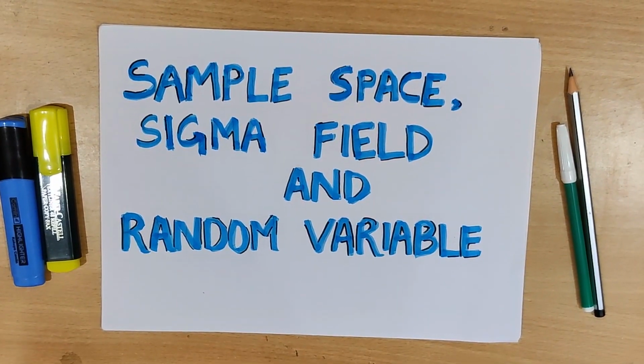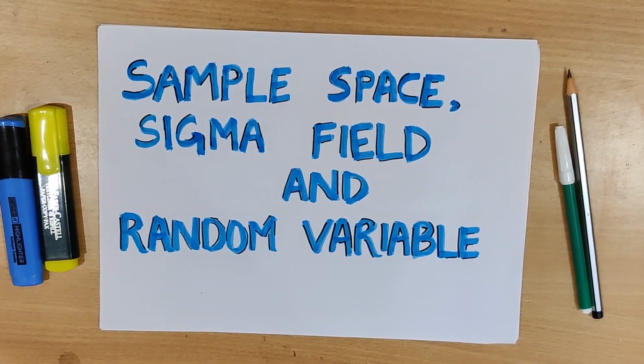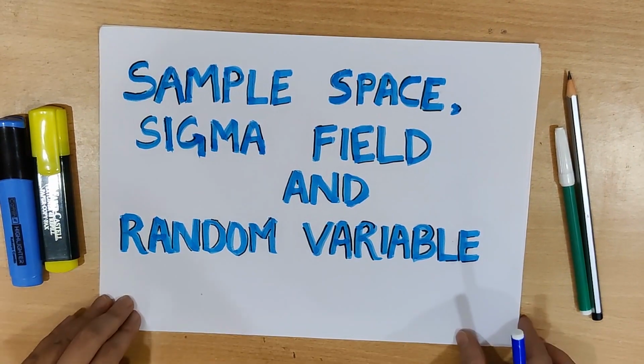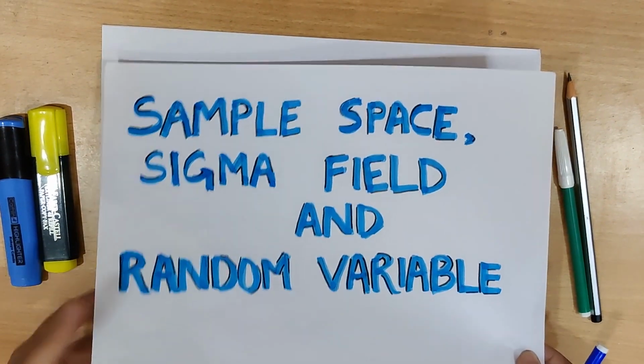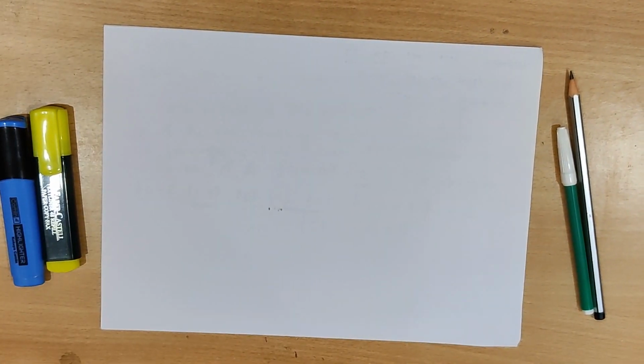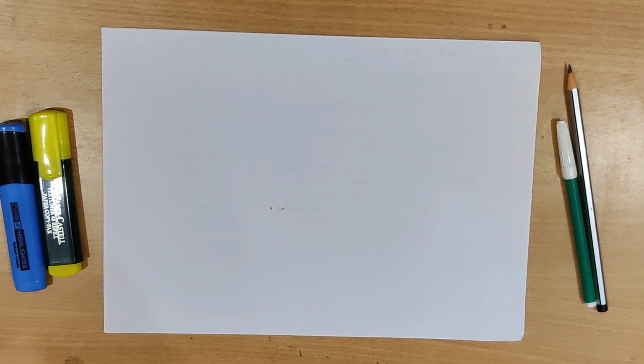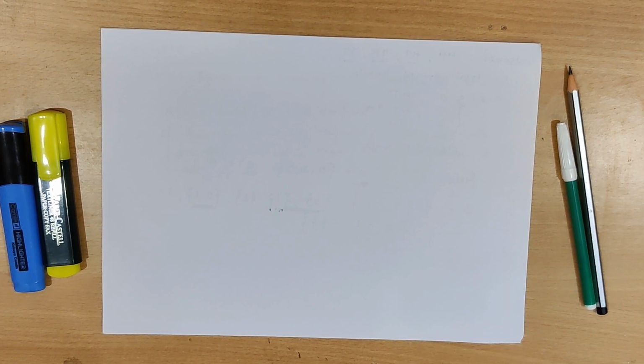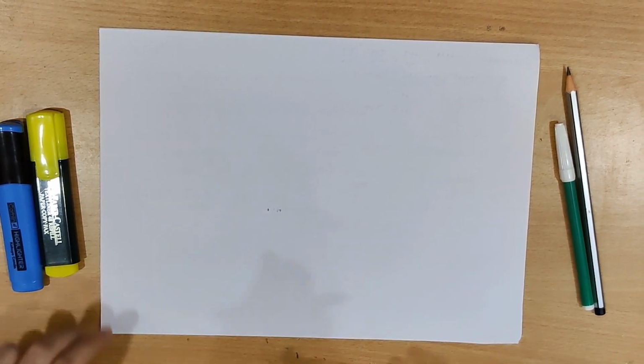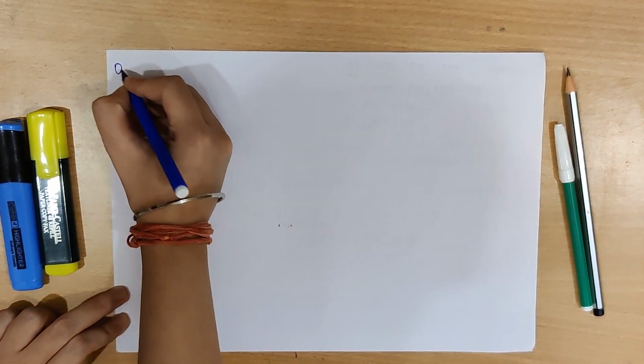Today we are going to talk about sample space, sigma field and random variable. So first let's consider an example where we consider the two tosses of a fair coin. By fair coin we mean that the probability that head comes up and the probability that tail comes up are both equal. So what will be the outcomes in this case?